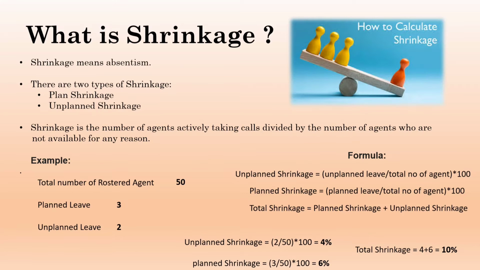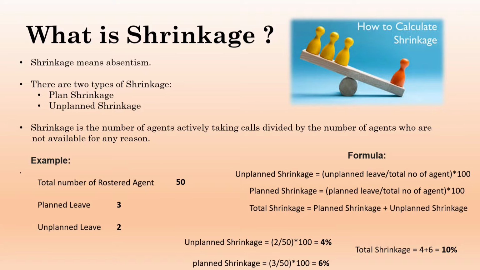So before moving to the calculation part, let us understand what you understand by shrinkage. Basically, shrinkage means absenteeism. We can clearly see this with the help of the image over here. So we'll go with one example. There are a total of 50 agents who are rostered for the day. I believe everyone is aware of the roster process. In a BPO company we use the roster mechanism, wherein the employees who are logged in for that particular day are rostered.